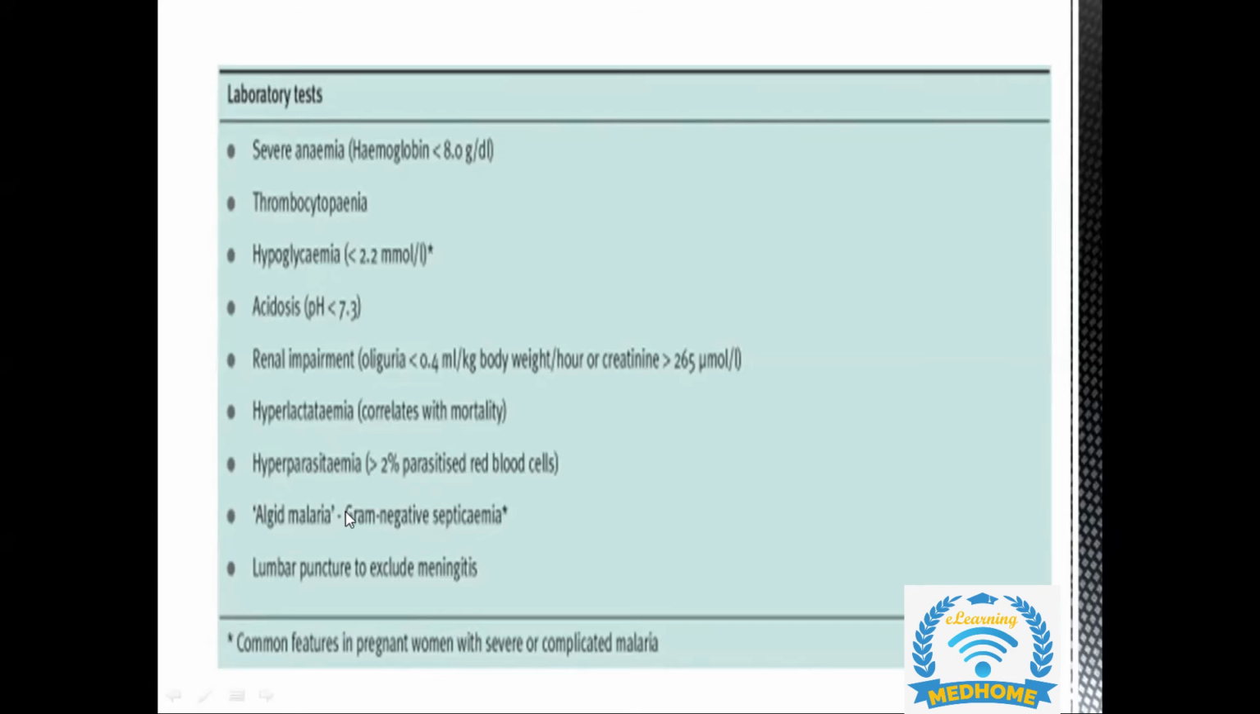And there's a type of malaria that we call algid malaria that is caused with the gram-negative organisms. But the guideline does not define anything in detail about it. Just this single point has been mentioned. And to exclude meningitis, because it can be one of the differential diagnoses with fever, for that we need to do lumbar puncture to exclude meningitis.